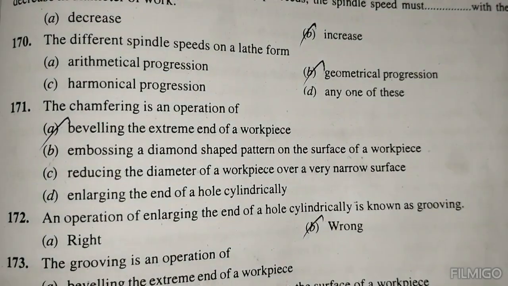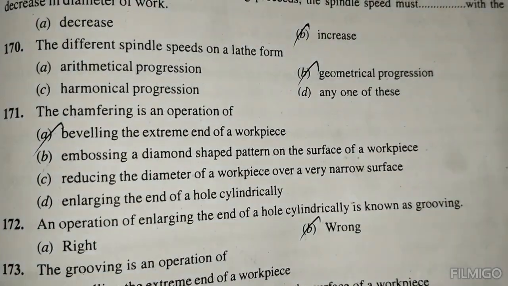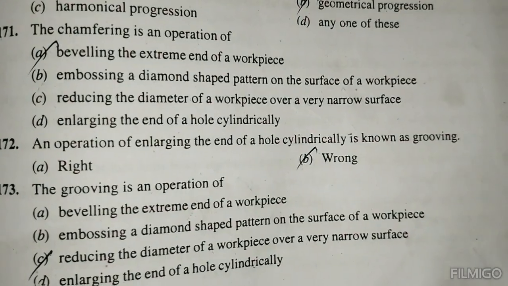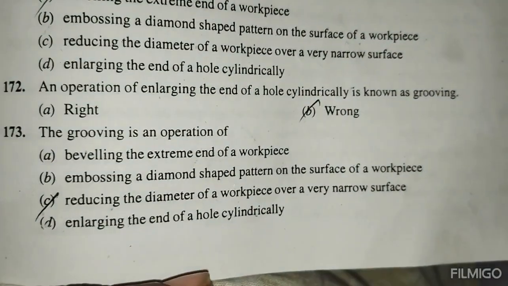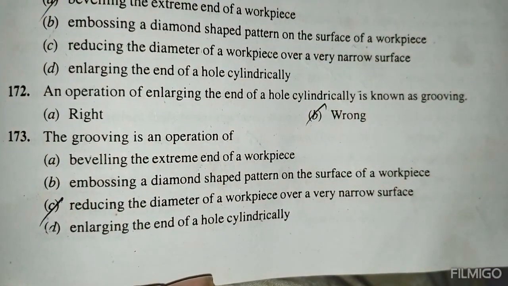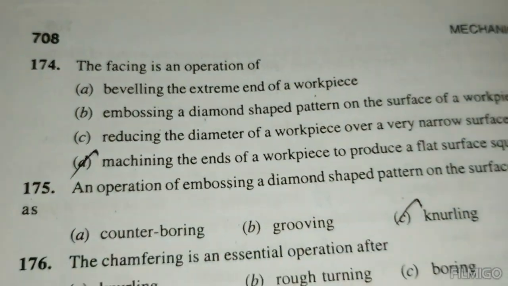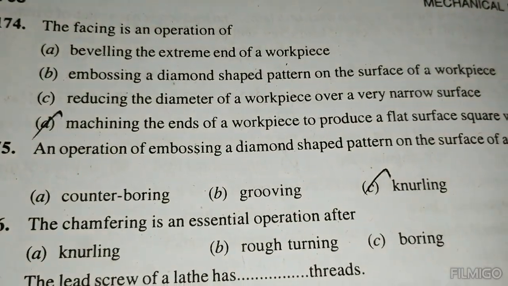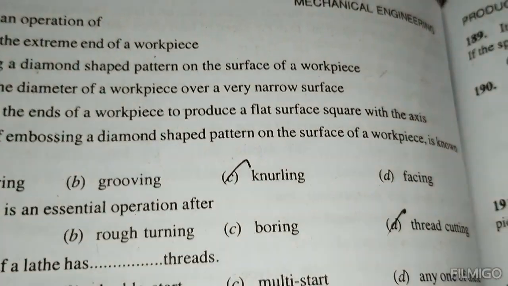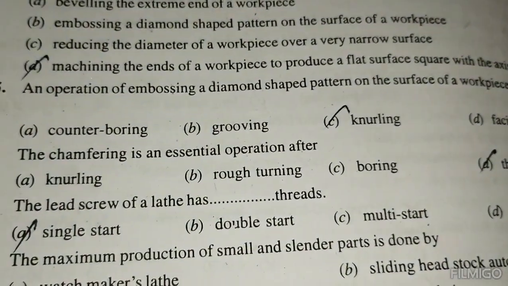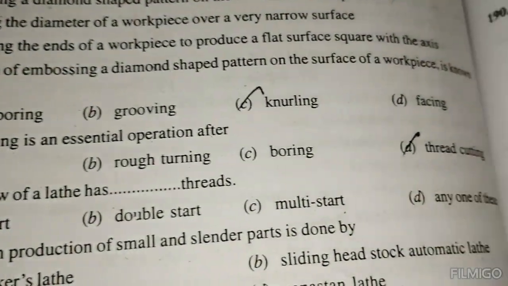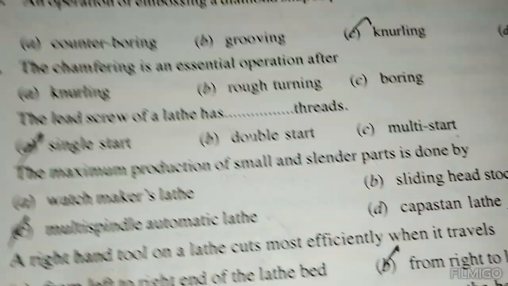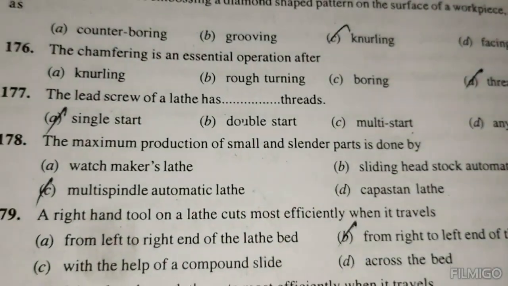Chamfering is an operation of beveling the extreme end of a workpiece. The statement that an operation of enlarging the end of a hole is known as grooving is wrong. Grooving is an operation of reducing the diameter of a workpiece over a very narrow surface. Facing is the operation of machining the end of the workpiece to produce a flat surface square with the axis. An operation of embossing a diamond shaped pattern on the surface of the workpiece is known as knurling. Chamfering is an essential operation of thread cutting. The lead screw of a lathe has a single start thread.